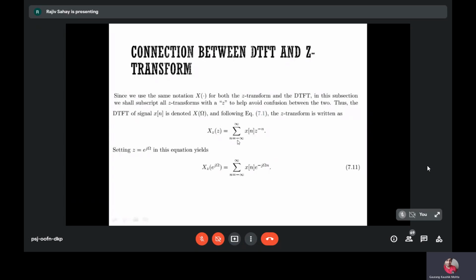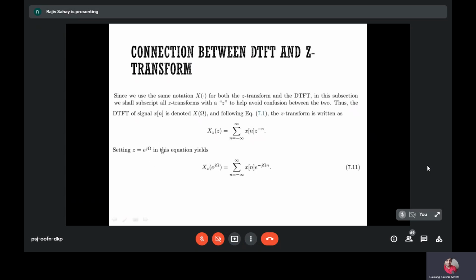So we have this bilateral Z transform, x of n into z to the power minus n. And just to clarify the notation, we are using a subscript z here. All of you can see my cursor, right? So there is a z here in the subscript. So if you want to calculate the DTFT from the Z transform, you have to make a substitution, Z equal to e to the power j omega.